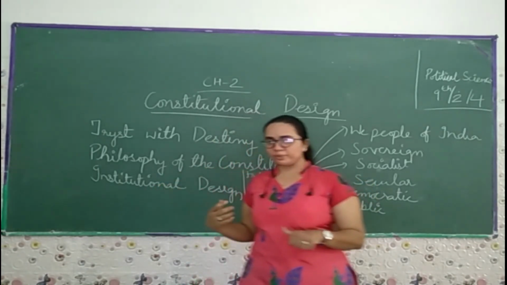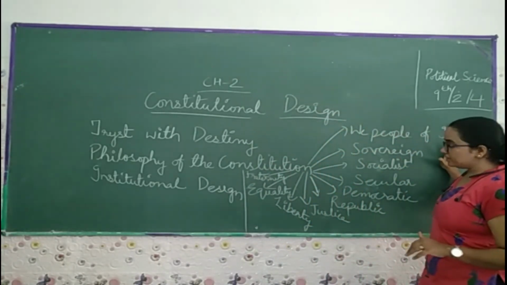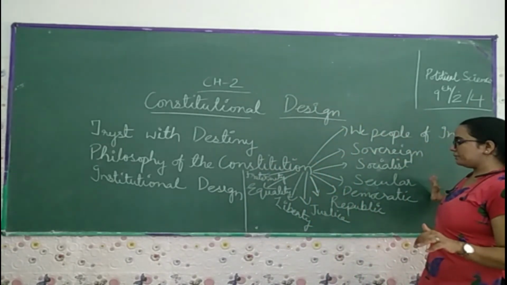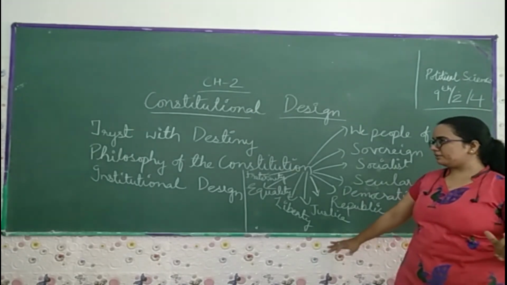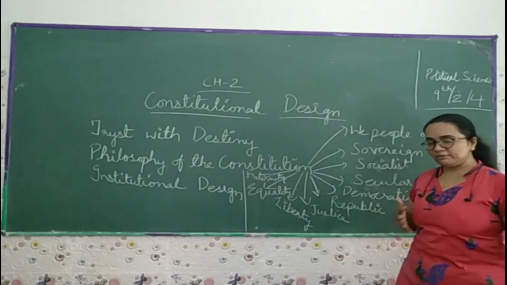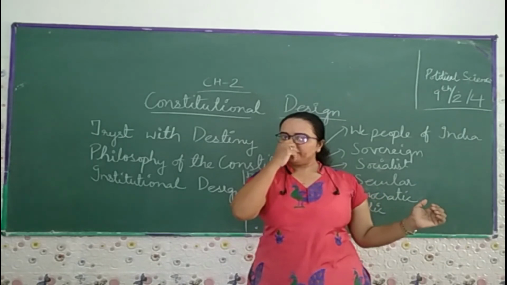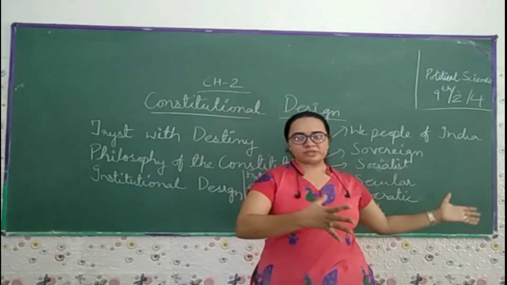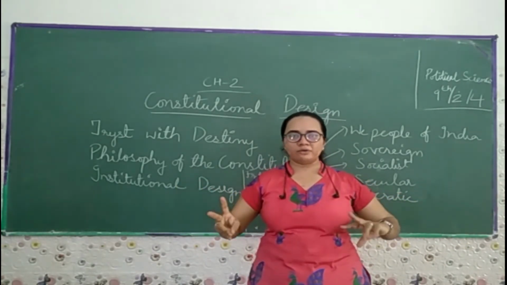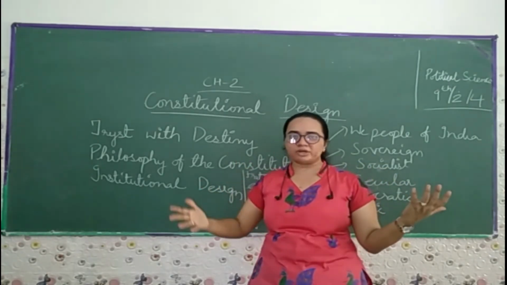Like in our preamble, we have mentioned these points. It starts with we the people of India, the sovereign, socialist, secular, democratic, republic, justice, liberty, equality, and fraternity, and the institutional design, where we have given preference to each and every person in terms of equality. That doesn't mean we have given certain powers to certain people. We have divided the powers among all the people in the different parts of the country.